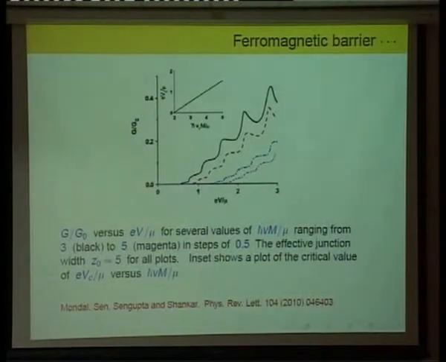Okay, so this is the same kind of plot that's plotted with different variables. So now we have a fixed m in each curve, and we are plotting the conductance as a function of the bias across the barrier. So once again, you see that for every magnetic field, you need a minimum bias before the electrons start conducting across the barrier, and that's again because if the bias is too low, then the wave functions decay exponentially through